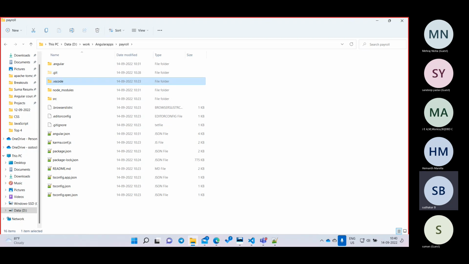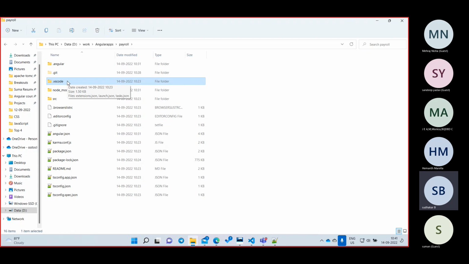That is okay. Sir, every folder we are saying not required. Then which folder are we going to work on? Okay, let us see. And what is the third folder? VS Code. VS Code means Visual Studio Code. So we are opening this project in VS Code, right? That is the reason this folder is created. Whenever you see it the first time, this folder will not be there. This folder is created by the Visual Studio Code software.